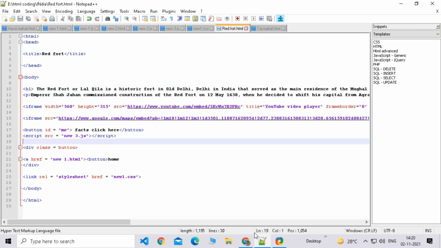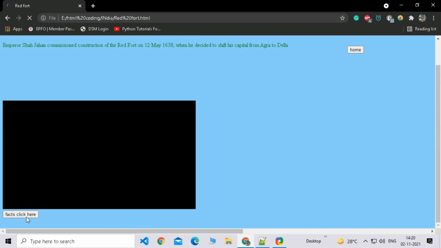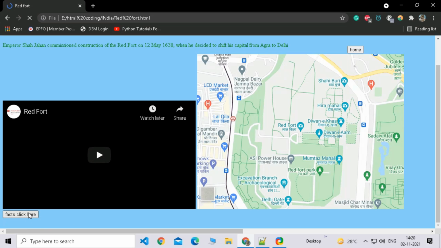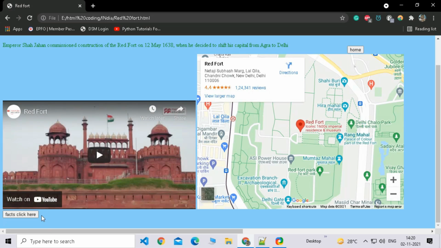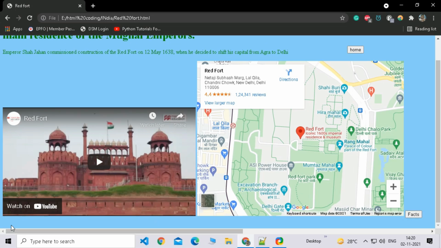Then there is this facts. Click here. First I'll reload the page. So now the facts again. Pay attention to this position. Right now it is on the left side. As soon as I click it, it is now up, covering the whole screen. But that's not the point. It took 10 long years to build the Red Fort. Ustad Ahmed and Ustad Hamid, the pioneering artists of Shah Jahan's time, started the construction in 1638 and finally completed it in 1648. But now after the click, it goes from here to there.